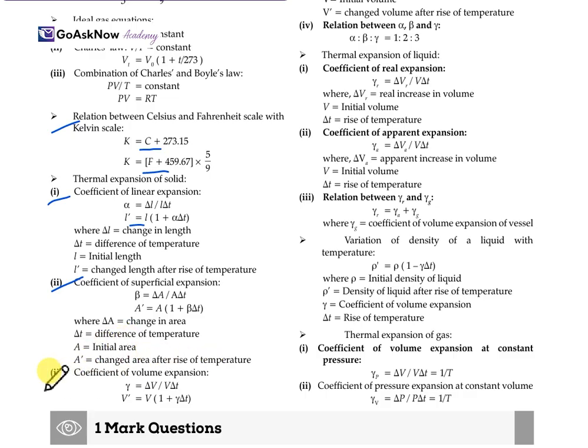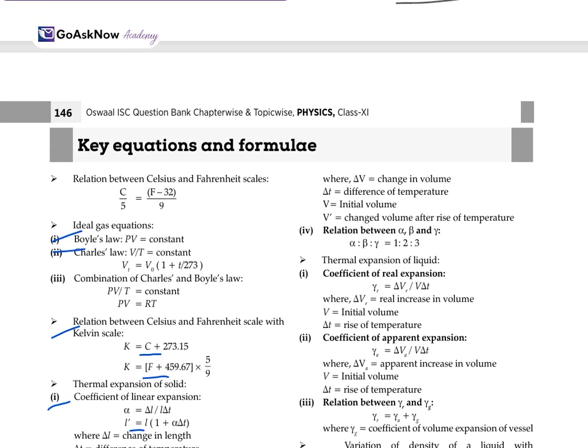Third is the coefficient of volume expansion, which is gamma = ΔV/(V ΔT). Then V' = V(1 + gamma ΔT), where ΔV is the change in volume and ΔT is the difference of temperature. V is the initial volume and V' is the volume after the rise of temperature. The relation between alpha, beta and gamma is alpha : beta : gamma = 1 : 2 : 3.